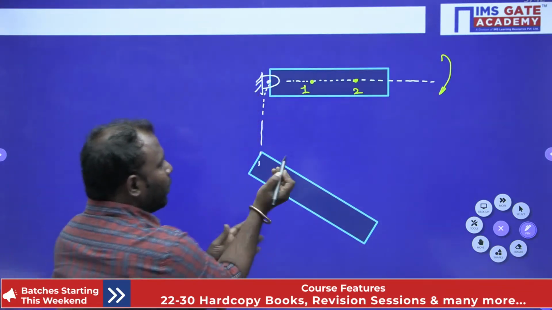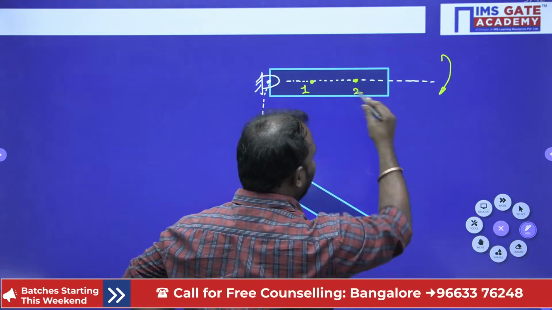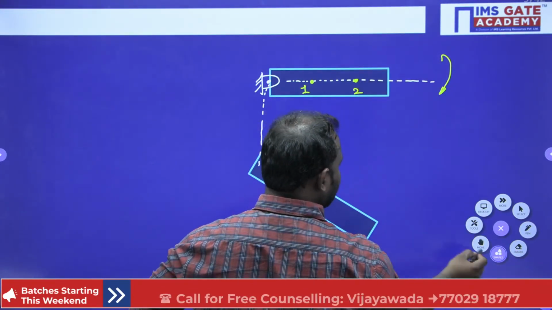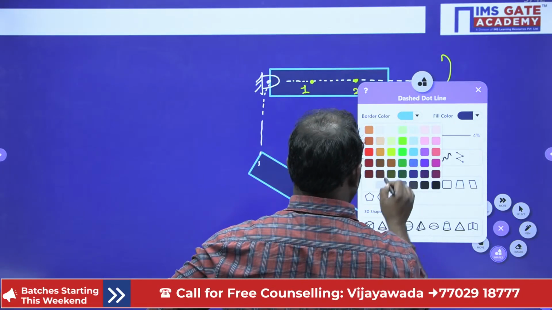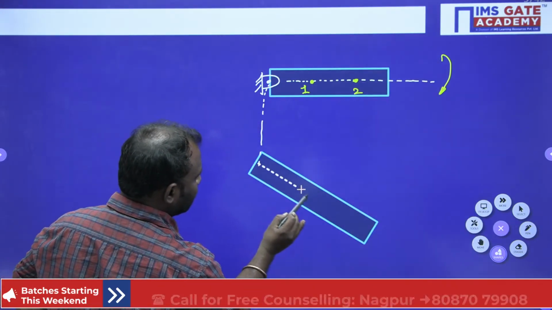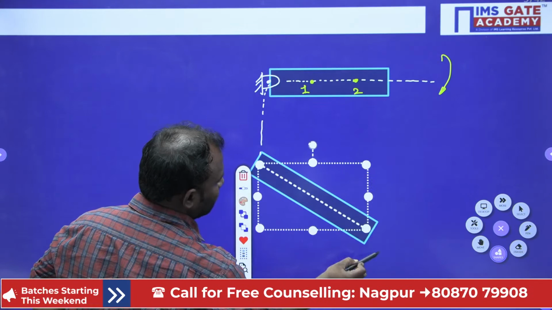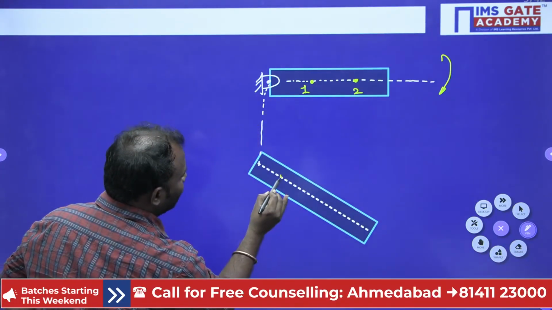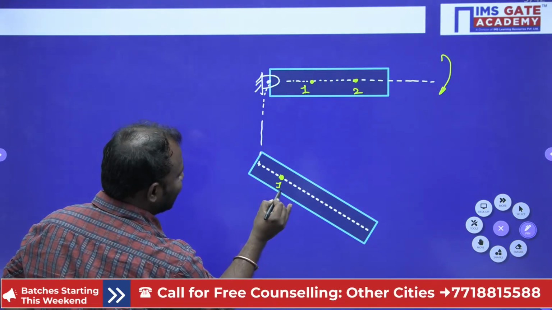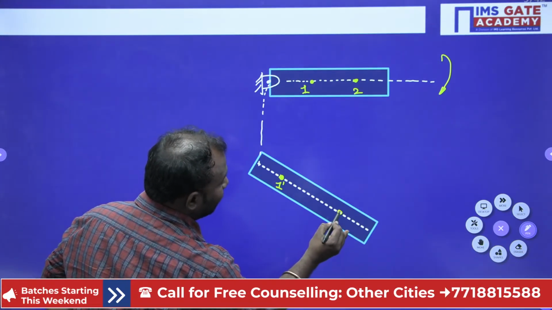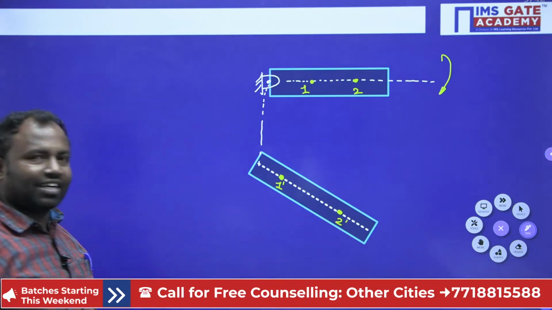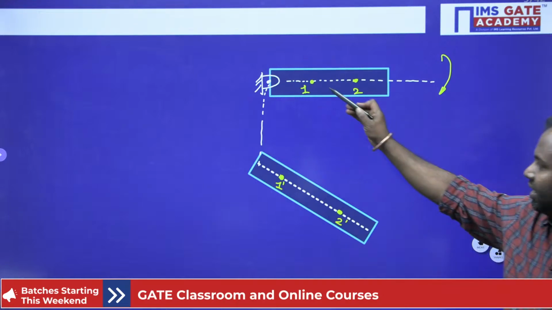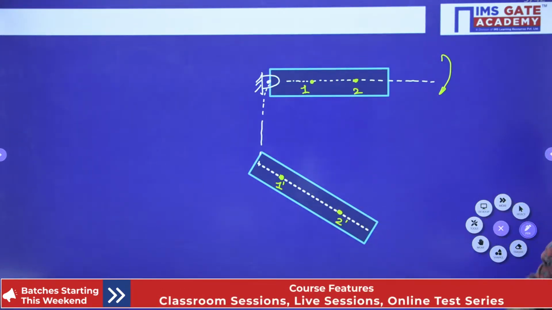Now when the body is rotated like this, let me take my particles 1 and 2. Now my particle 1 dash reached here and my particle 2 dash reached here, isn't it, guys? Because of the rotation, particle 1 has reached over here and particle 2 over here.